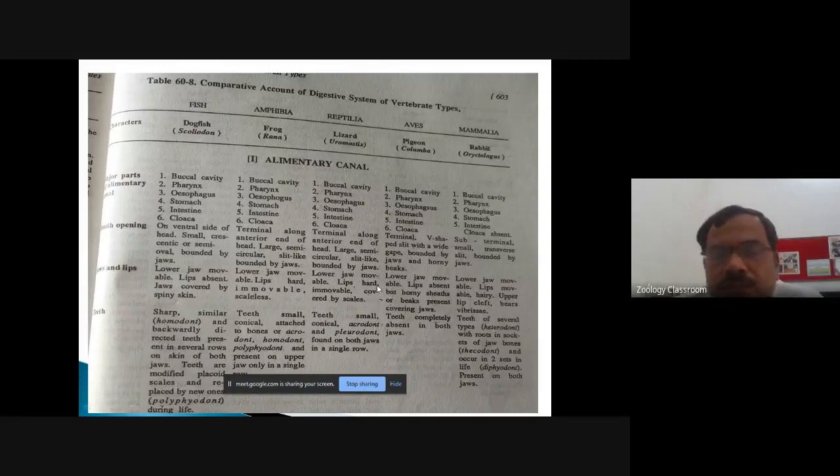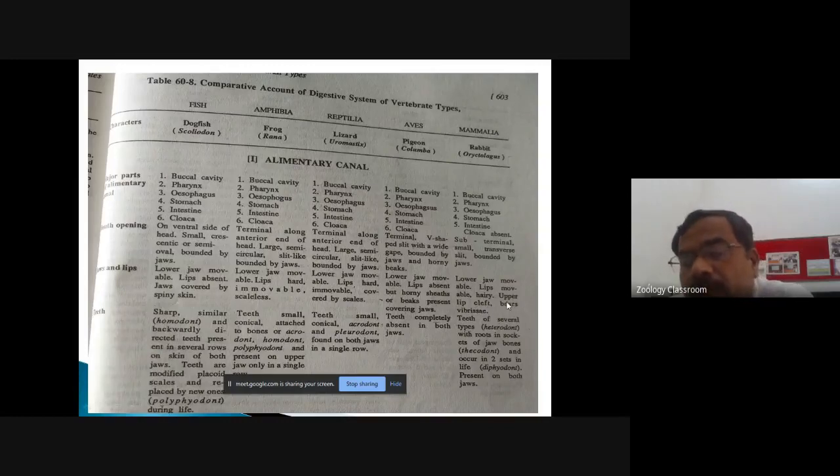Then in case of pigeon, lower jaw is again movable, leaves absent, but horny sheath or horny beaks present which cover the jaw. In case of rabbit, lower jaw is movable. Upper jaw is also movable, so leaves are also movable. So this is another capacity given to the mammal, movable leaves. Okay, the leaves are hairy and upper lip cleft.